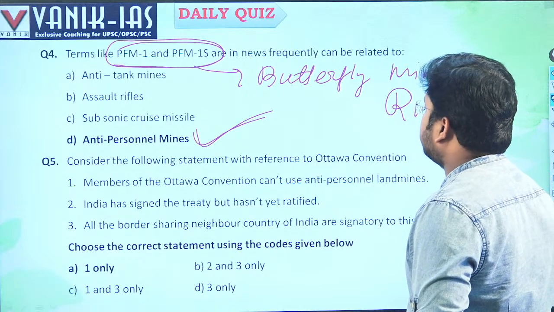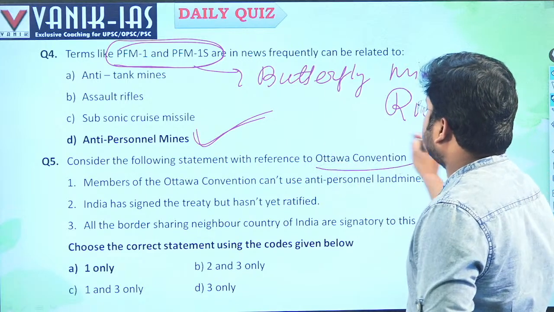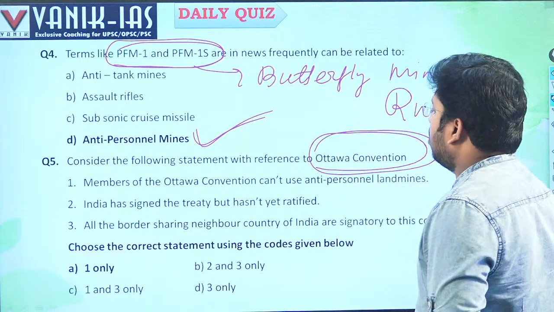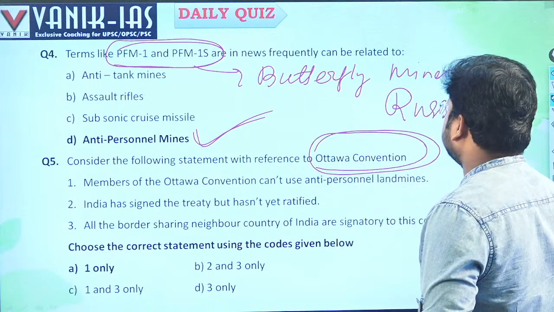Consider the following statements with reference to the Ottawa Convention. What is the Ottawa Convention? The Ottawa Convention bans the use of anti-personnel landmines.